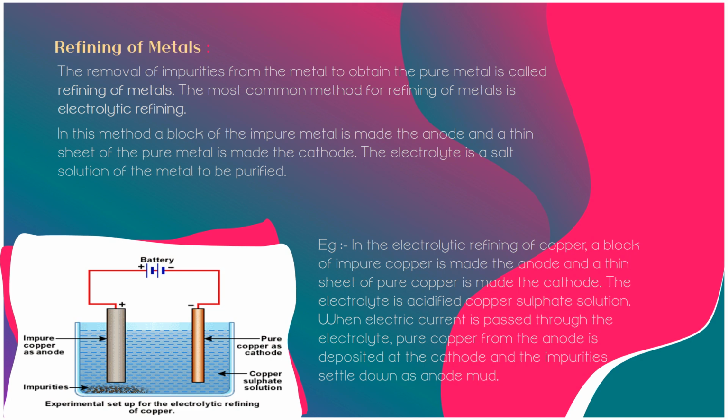An equivalent amount of pure copper metal from the anode is oxidized and moves into the solution to displace copper ions. Pure copper from the copper sulfate solution gets deposited on the cathode. The process continues till the complete copper block is consumed and deposited at the cathode in the form of pure copper. That is, at the cathode, Cu2+ and 2 electrons are deposited as Cu. At the anode, impure Cu gives Cu2+ ions into the solution and 2 electrons to the anode.